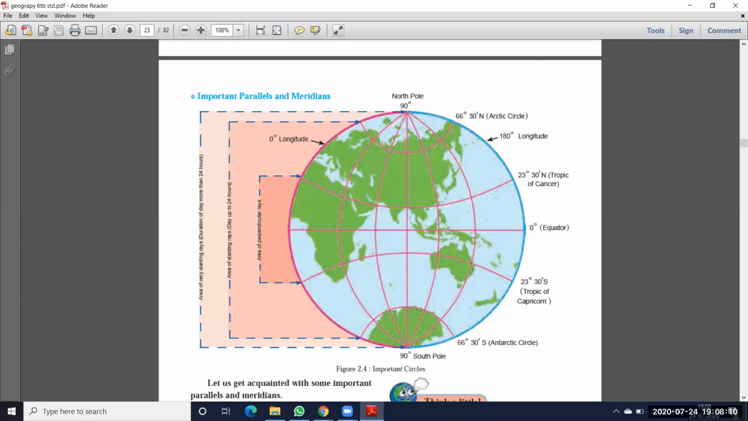Okay, and see here, the area in between the Tropic of Cancer and the Tropic of Capricorn, this area. So this area we call the torrid zone. What is this? Torrid zone. That means this area receives perpendicular rays. So the sun's rays fall directly on this particular region. So that's why this part has the high temperature. So where we have the high temperature, that region we call the torrid zone.